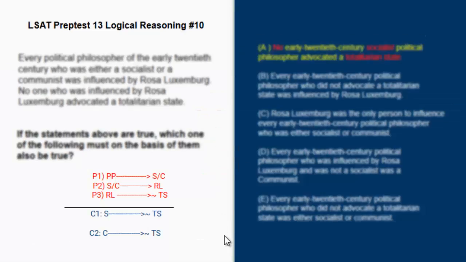So I brought this whole entire deduction to the party so we can use it to cross-reference with the answer choices. All right, so A: no early 20th century socialist political philosopher advocated a totalitarian state. Remember, guys, every time you see the word no, negate the necessary. So that means S, arrow, not TS. And look, that looks like the conclusion right here. So that is the credited answer because we can absolutely deduce this. So A is the credited answer. But let's take a look at B, C, D, and E.